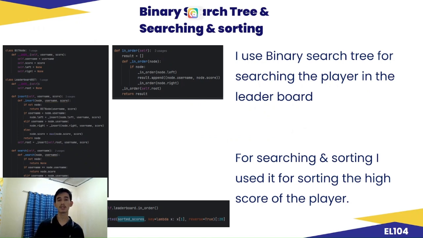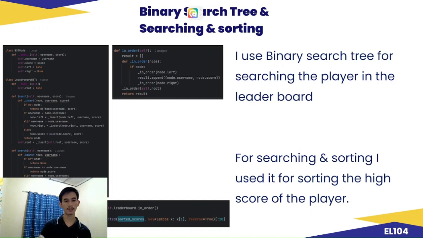Now the binary search tree, searching and sorting. Right here we have the code snippet of the binary search tree. We can see the class BST node, which is used to track the username and score. Then the def insert, which lets us know who the players are that entered the game and their scores.